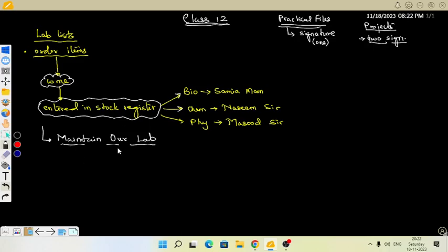So after this, during the course of time, before the practical exam, we have time, so we will maintain all the labs properly, inshallah. It will be going on. So this is the task that we will be doing.